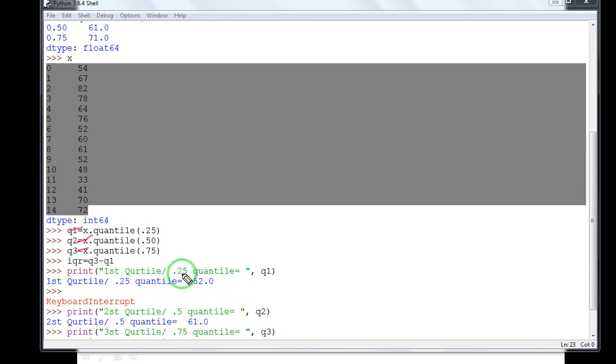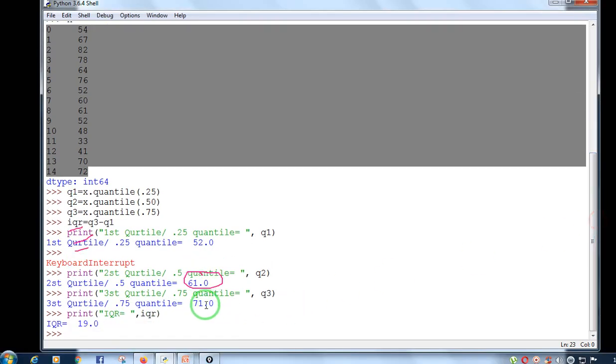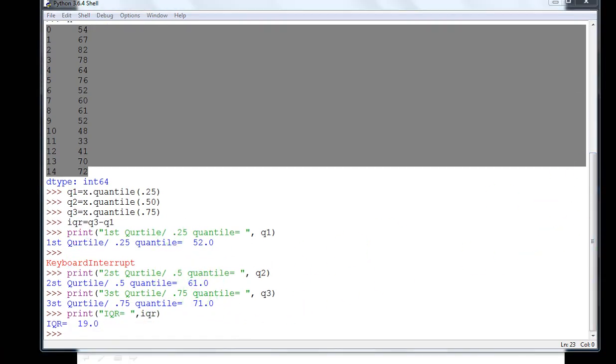The first quartile, or 0.25 quantile, or 25th percentile, is Q1, that is 52. It is the same answer that we showed earlier, so that means the output is absolutely correct. So in Python you need not calculate all those things. You need not arrange them in ascending order, then do the addition, multiplication, or, if it is a decimal, use another formula to find a particular value.